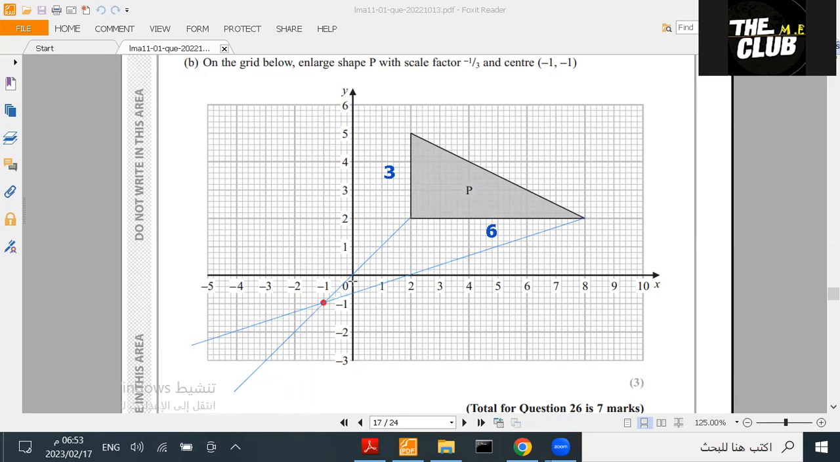Now let's find this distance. This one is 3 centimeters or 3 boxes. It means that we're going to use 1 box because it's a third. Because it's a third, we divide by 3. This is 3, so we divide by 3. It means it's 1. So we put the point over here. The point will be here. This point is this point. Okay, I found this point.